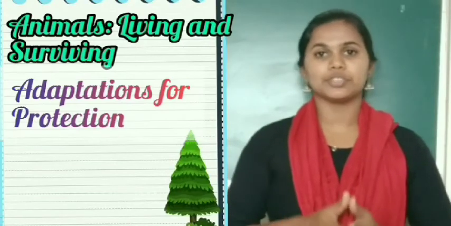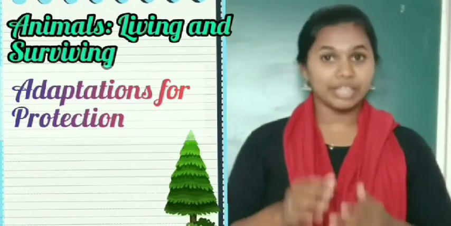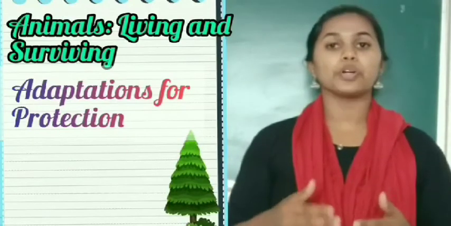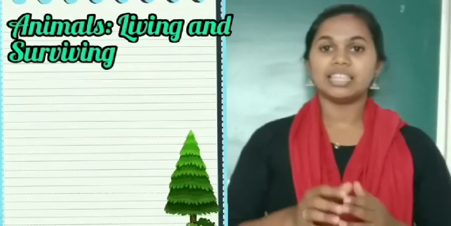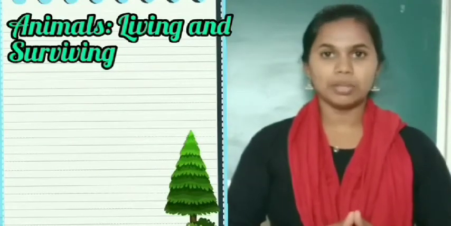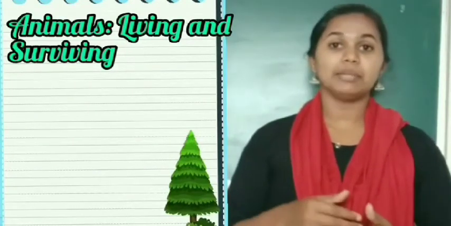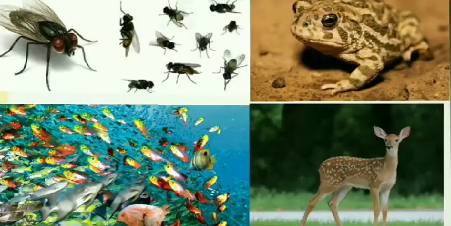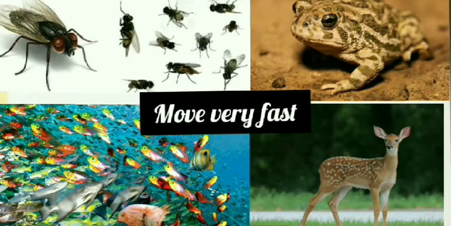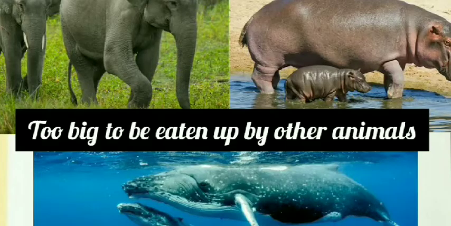Next, adaptations for protection. It is very important for animals to protect themselves and live long enough to reproduce. Let us know about the 3 most common ways in which animals save themselves from being eaten up by other animals. Houseflies, fish, frogs and deer move very fast to escape from their enemies. Whales, elephants and hippos are too big to be eaten by other animals.